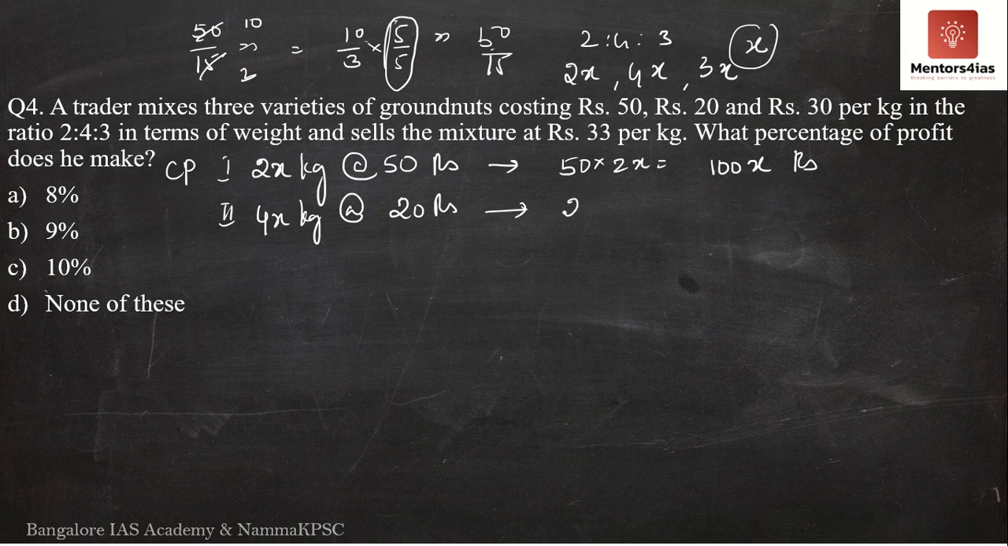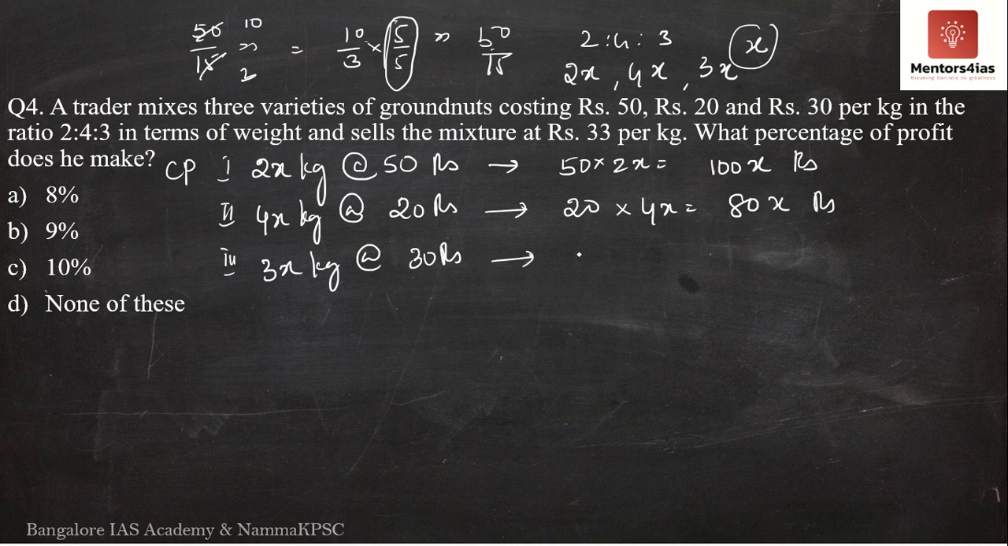So this is nothing but total cost will be 20 into 4x, which is equal to 80x rupees. Finally, the third variety, which is 3x kgs at the rate of rupees 30. So it is 30 into 3x is equal to 90x rupees. So this is the total weights plus the individual weights and their respective costs.